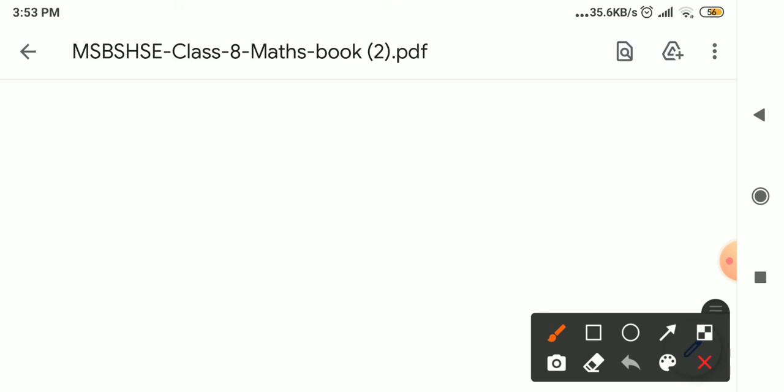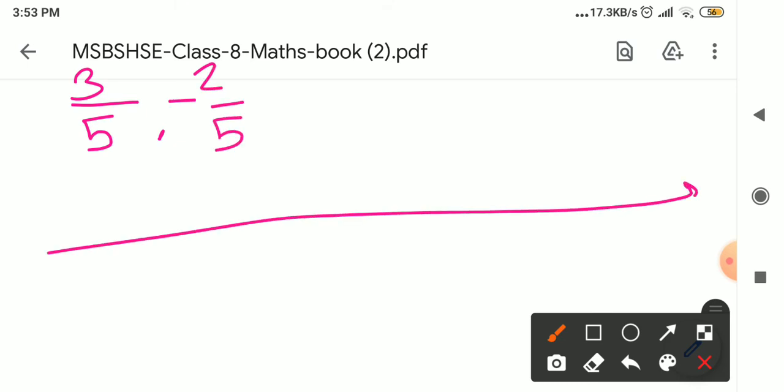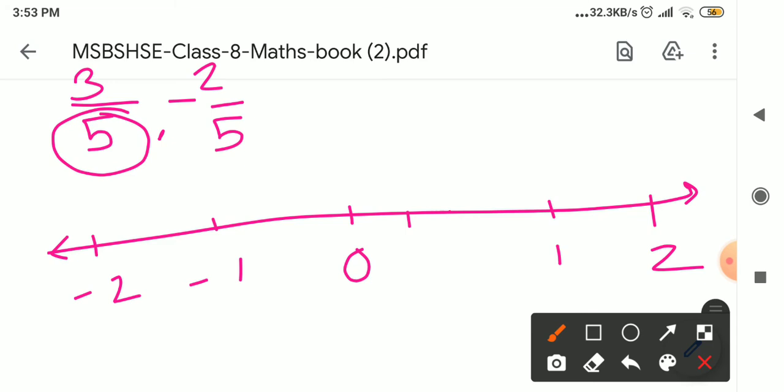So here suppose I will write 3 upon 5, and I want to show minus 2 upon 5 on the number line. So first of all, this is my number line, a straight number line you have to draw. 0, and here it is 1, and here it is minus 1, minus 2, and here 2. Into how many parts do we have to divide this 0 to 1? 5 parts. So 4 dots we have to give. Then 4 points inside it will divide it into 5 equal parts. So 1, 2, 3, 4, and 5 equal parts take place.